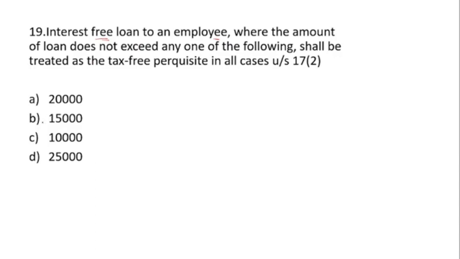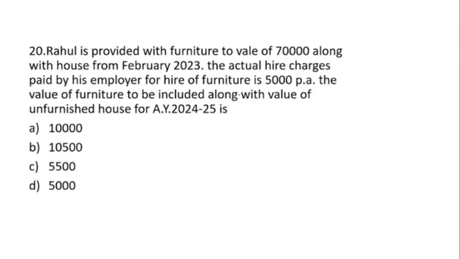So here the correct answer is option A, that is 20,000. If the employee takes 20,000 as a principal amount of loan, he will get an interest free loan. He is not liable to pay any interest. So the amount is 20,000. Here is the answer, that is 20,000.